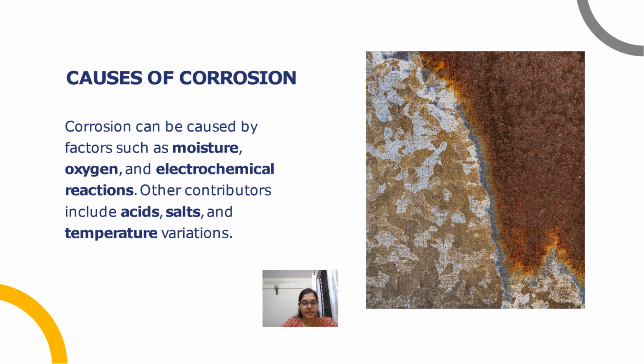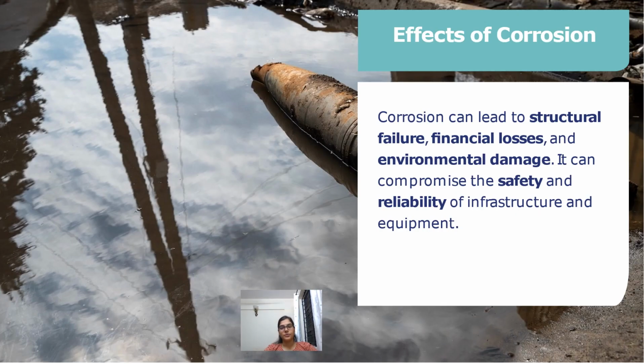Harmful gases and chemicals. Corrosive substances like NH3, Cl2, sulfur oxide, hydrogen oxides, acids, bases, etc. also promote corrosion of certain electrical equipment. For example, oxidation of copper wires. Biological substances. Dirt and bacteria also cause corrosion in metals. For example, inland water pipes, waste pipes, etc. Effects of corrosion. Corrosion can lead to structural failure, financial losses, and environmental damage. It can compromise the safety and reliability of infrastructure and equipment.